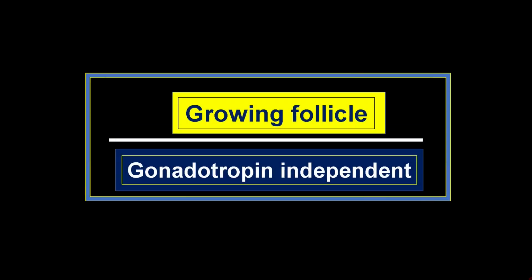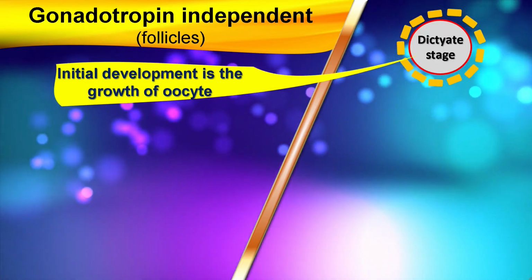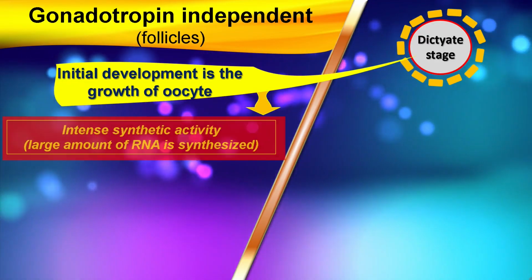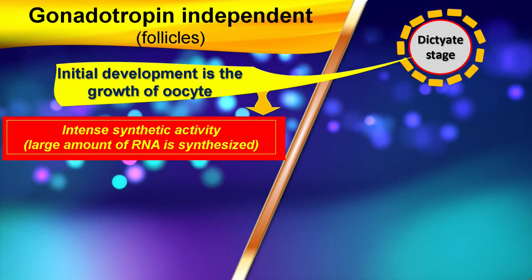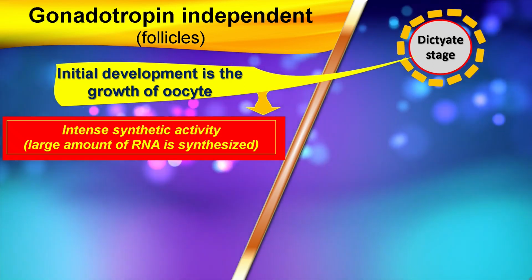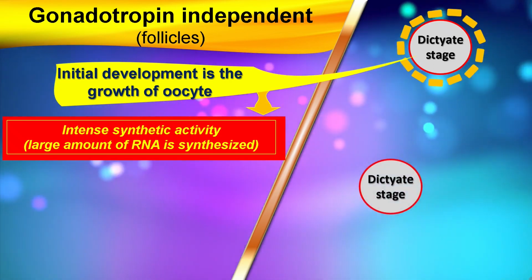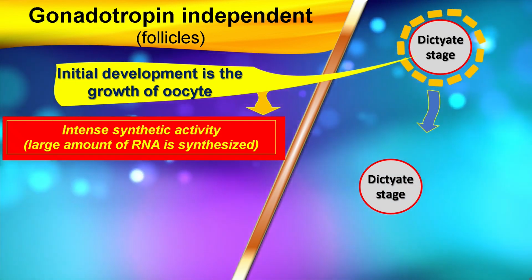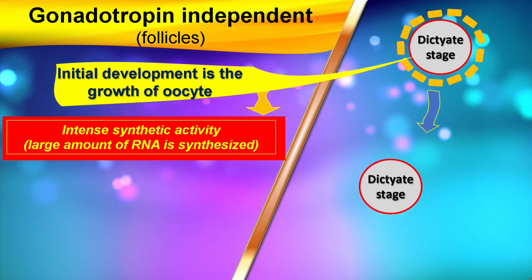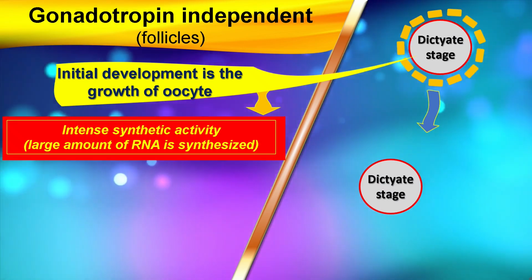Gonadotrophin independent follicular growth. The oocyte is very active during the initial period of folliculogenesis. There is intense synthetic activity in the oocyte, with synthesis of a large amount of ribonucleic acid. Though the oocyte is metabolically active, it is still at the dictyate stage, that is, arrested at prophase 1 of the first meiotic division.